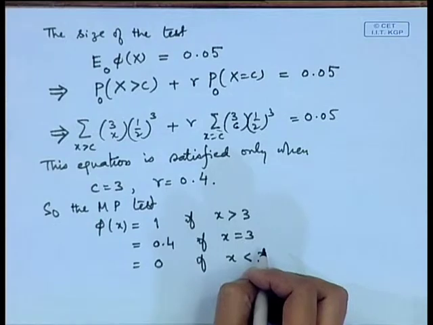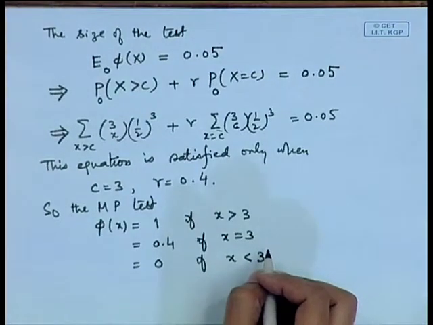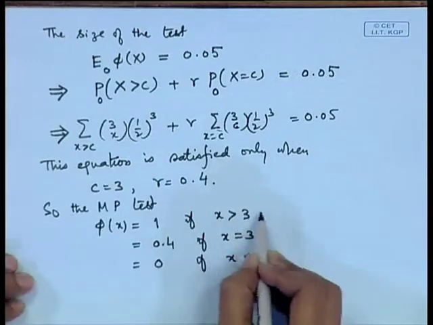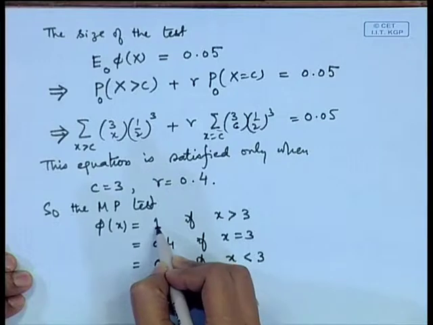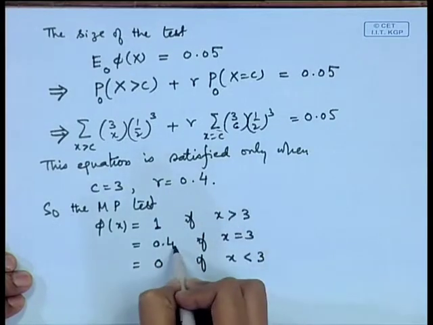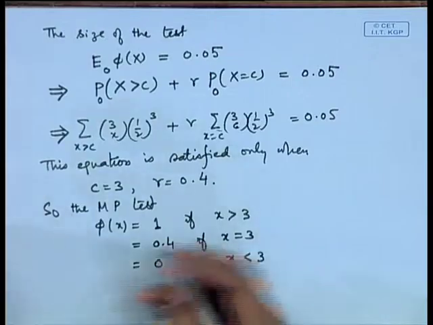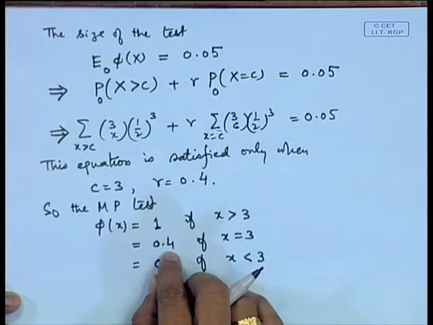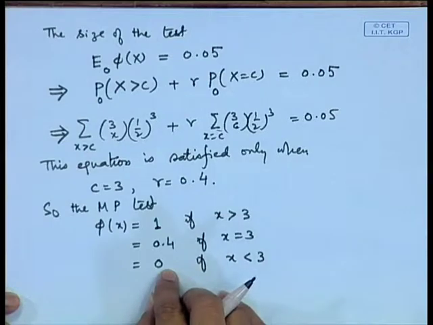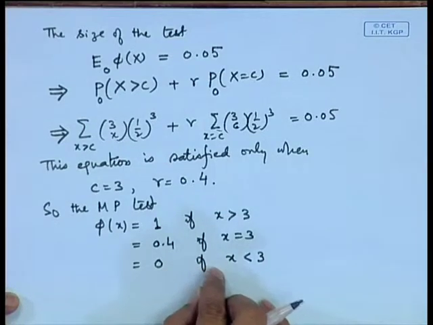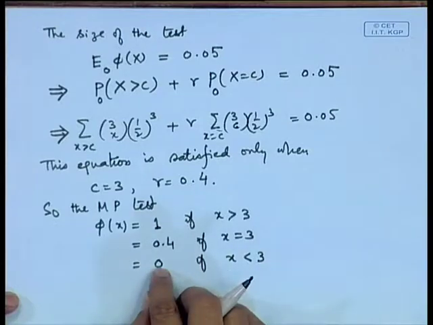So, let us look at the interpretation of this. The interpretation of this test is, because x is taking values 0, 1, 2, 3 only, this test is never rejecting with probability 1, it is rejecting only with some probability. That means, when we conduct the experiment and if I observe x is equal to 3, then we will reject with probability 0.4 and accept with probability 0.6. In all other cases, we accept the null hypothesis. That means, if x is equal to 0, 1, 2, then we do not reject H naught.